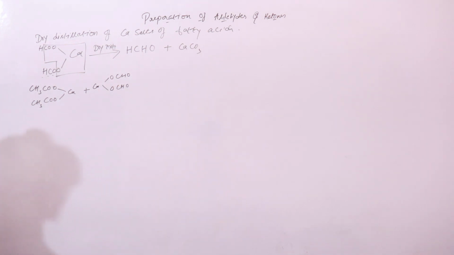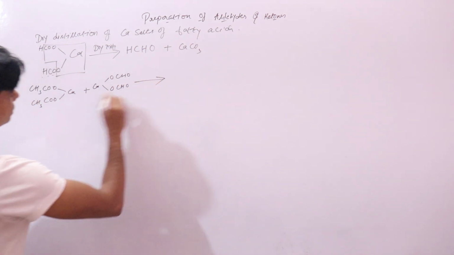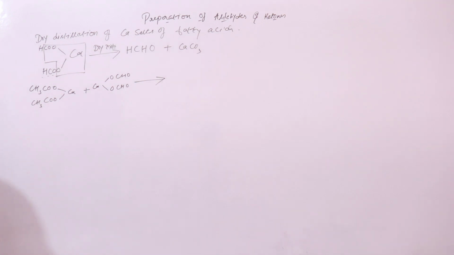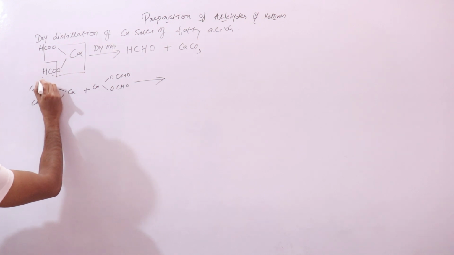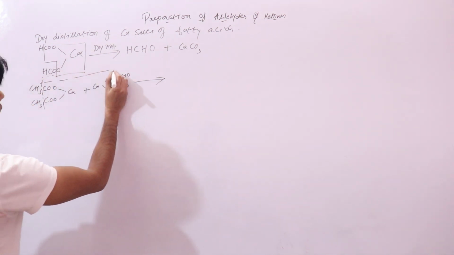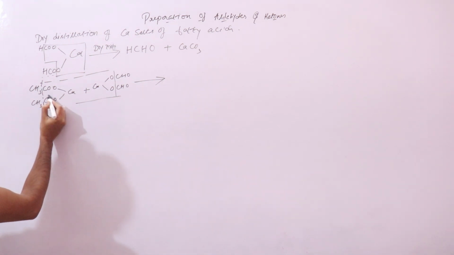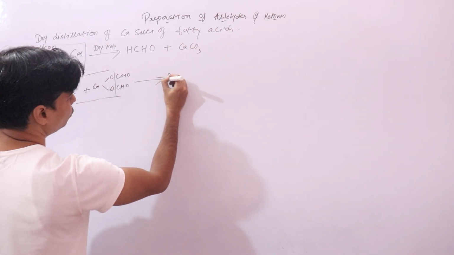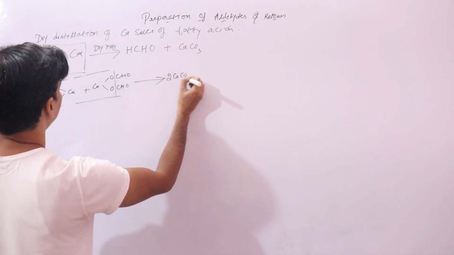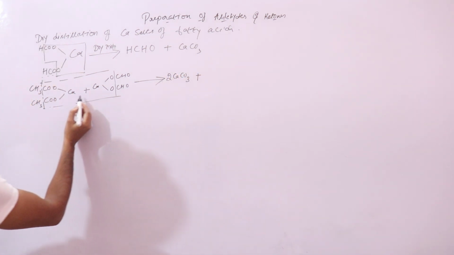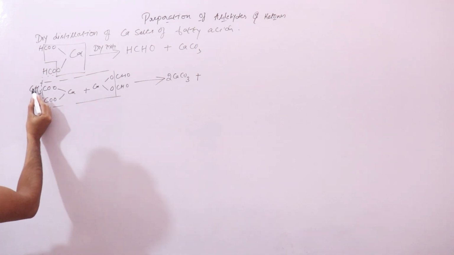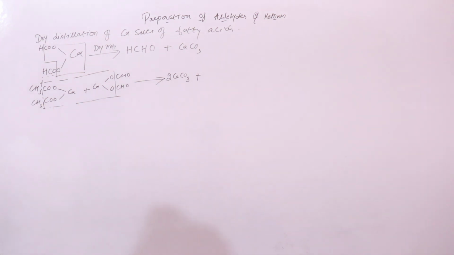Again, on dry distillation, calcium carbonate will get removed like this. Two molecules of calcium carbonate, CaCO3, will get removed, plus the remaining molecule is CH3, it forms an aldehyde.